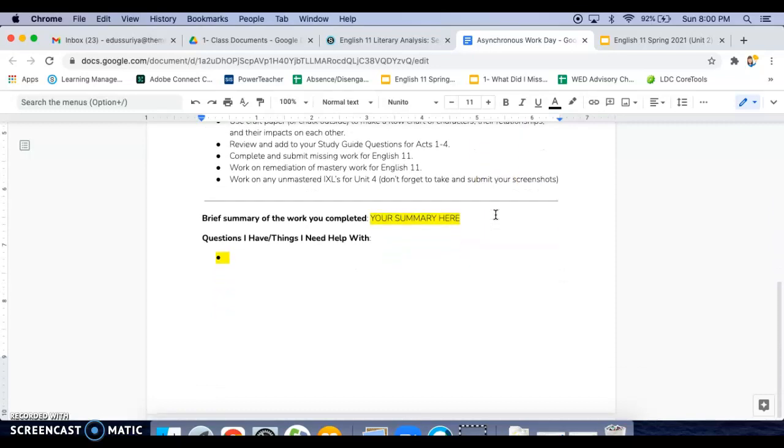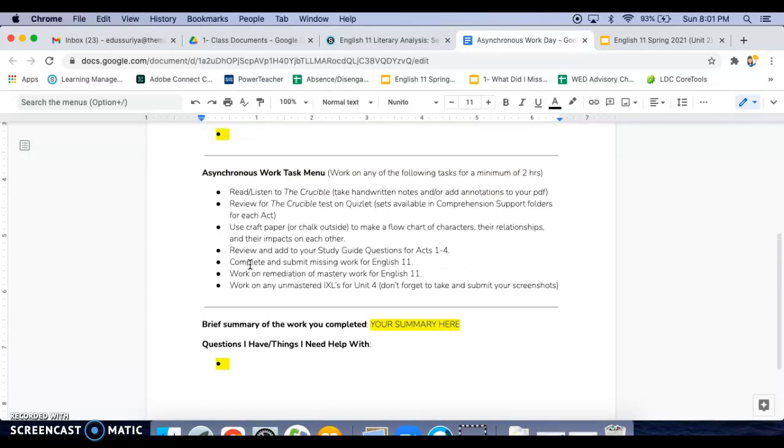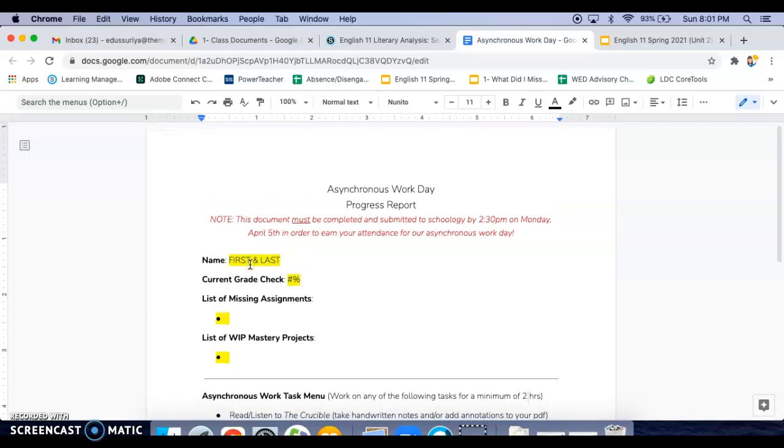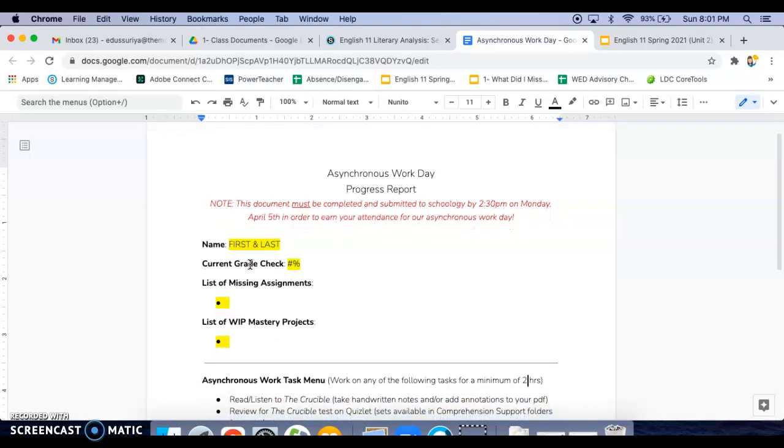Once you have done that, you simply need to provide me with a brief summary of what you worked on. So which tasks you chose, how did it go for you, how are you feeling, what did you complete, what is maybe left unfinished. And then you have a section here for any questions or concerns that you have. Please, again, make sure that this document is completed and submitted by 2:30 today in order to earn that attendance.